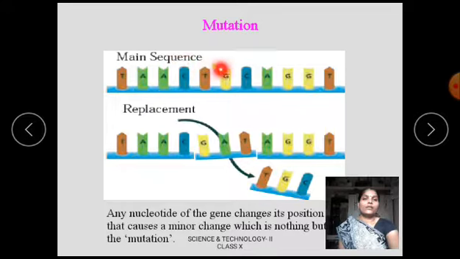Here the main sequence is given: thymine, adenine, cytosine, thymine, like this. This sequence can be replaced in the next generation. That means sometimes a sudden change occurs in those genes, and a replacement occurs in a triplet codon. This minor position can be changed, and this is nothing but a mutation. Understood?